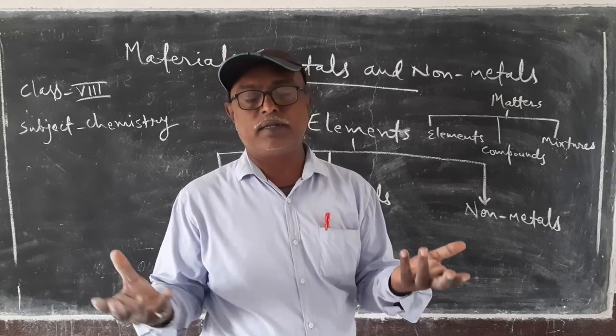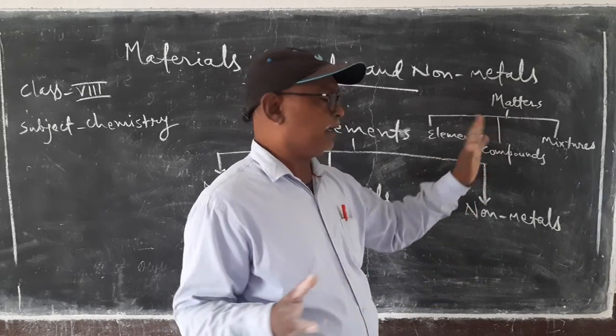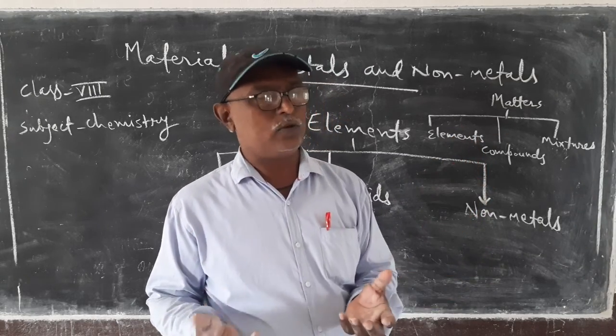Air is a mixture of many gases. Therefore, air is also a kind of mixture.